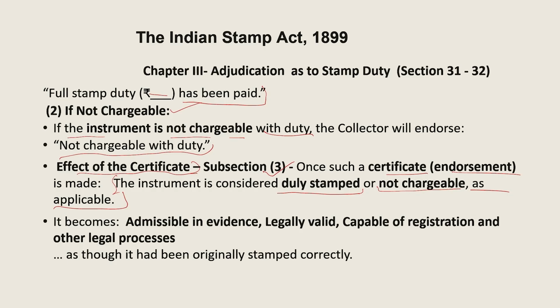Now this certificate is admissible in evidence. This certificate has legal value. It is now capable of registration under the Registration Act, and it is also valuable for other legal processes, as though it had been originally stamped correctly.